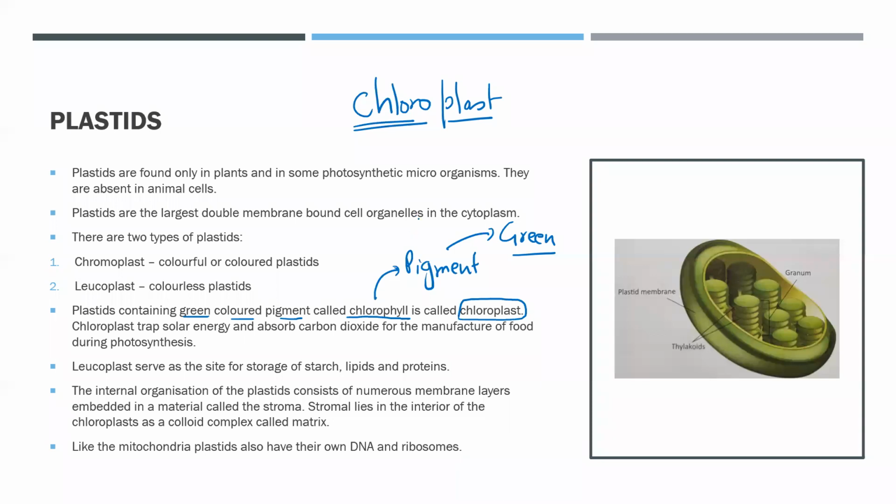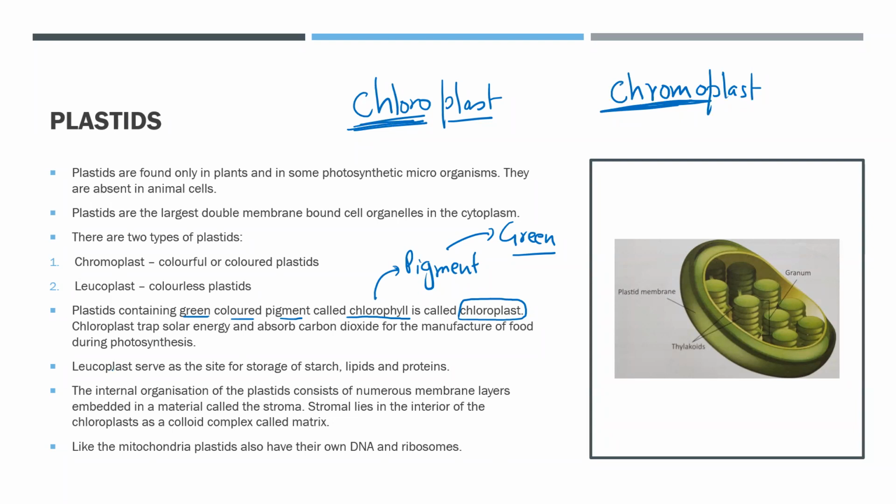Plant cells have a high number of chloroplasts. That's why most of the plants that we see around us are green in color. Obviously the flowers that we see can be colorful, so they have chromoplasts. They do not have chloroplasts. Flowers have chromoplasts. In the green leaves, they have chloroplasts.